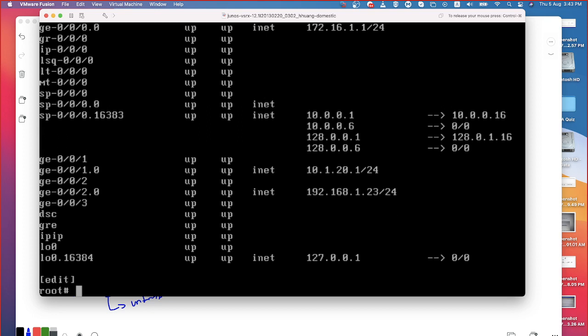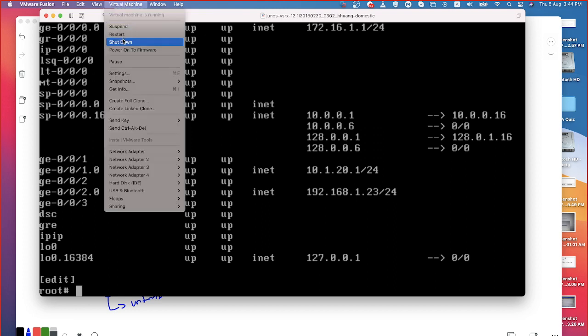Okay, now you can see that my gig ethernet 0/0/0.0 has an IP address of 172.16.1.1. Then gig ethernet 0/0/1.0 is configured with 10.1.20.1. Gig ethernet 0/0/2.0 has been configured with 192.168.1.23. This is the IP address that I have configured. If I have done proper mapping of those interfaces to the respective VM nets, obviously from the firewall I should be in a position to reach my default gateway. I haven't configured the default gateway, but still I'll be able to reach it from the firewall because they are in the same network, right?